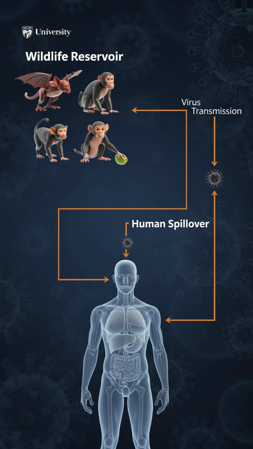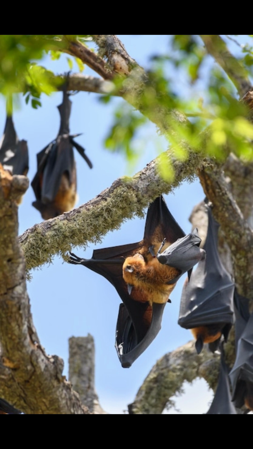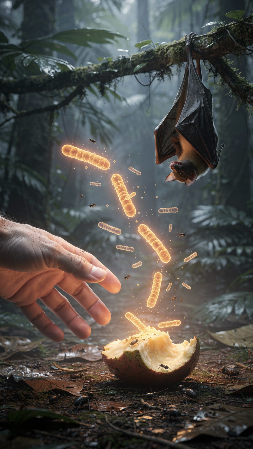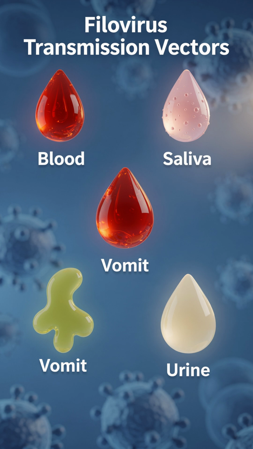Filoviruses are zoonotic pathogens, meaning they originate in animals before infecting humans. Current evidence indicates that fruit bats serve as the primary natural reservoir. These bats can harbor the viruses without developing severe disease, allowing viral circulation in nature. Human infections are believed to begin after contact with infected wildlife, contaminated animal tissues, or environments where infected bats are present. Once human infection occurs, transmission can continue through direct contact with blood, saliva, vomit, urine, feces, semen, or other bodily fluids from infected individuals.